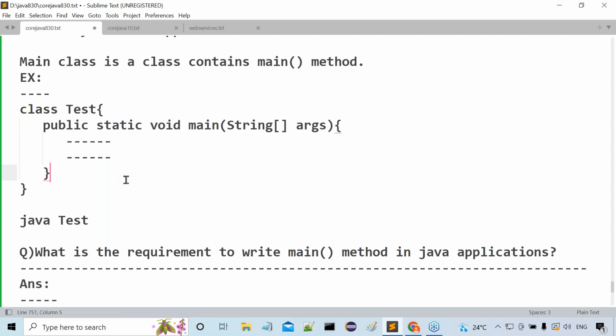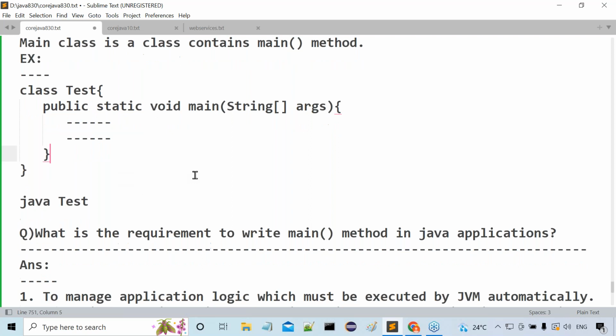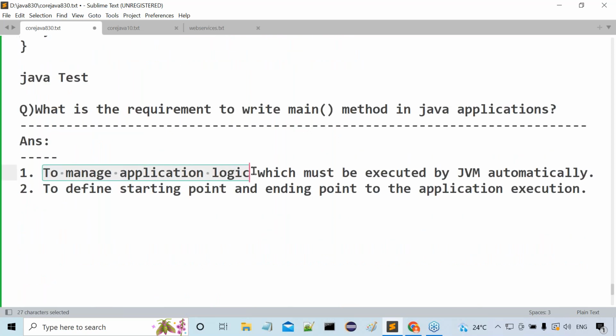JVM will execute the main method automatically. So my application logic will be executed automatically by JVM. Because of that reason, I specified the first point: to manage application logic which must be executed by JVM automatically, we require a main method. That's the point here.